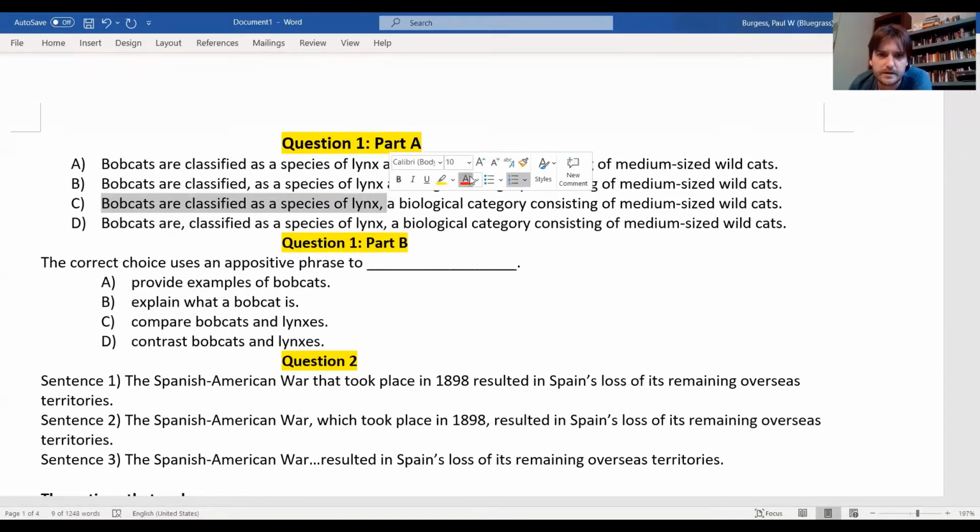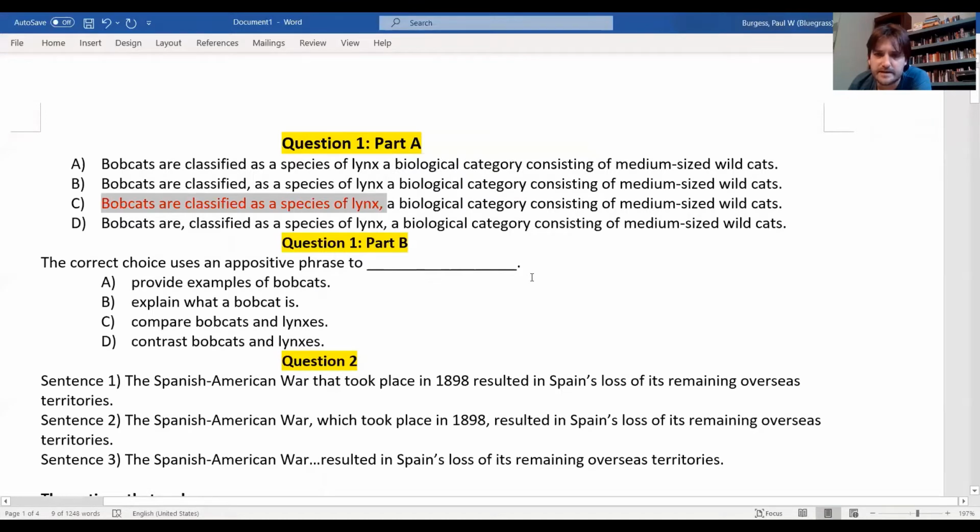Bobcats are classified as a species of lynx, a biological category consisting of medium-sized wildcats. Okay, and that brings us to the next question here.